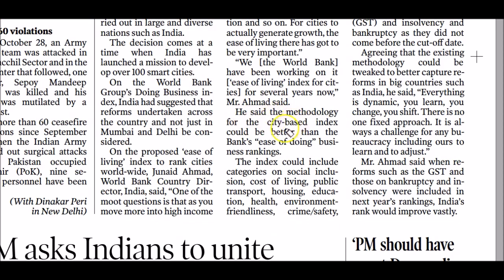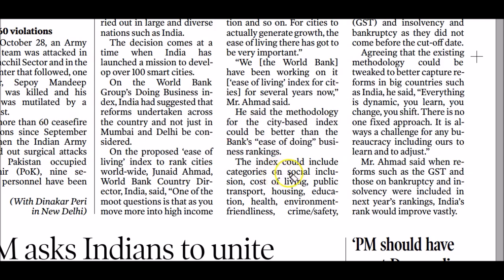Another important point that came in this article is city-based index could be much better than World Bank's ease of doing business ranking. This is important for mains examination. Why city-based index could be much better?